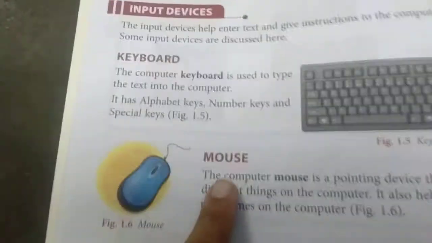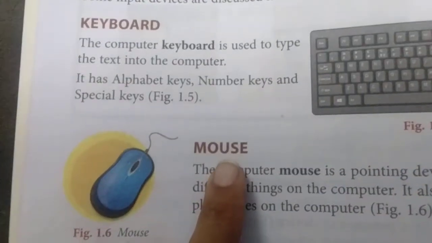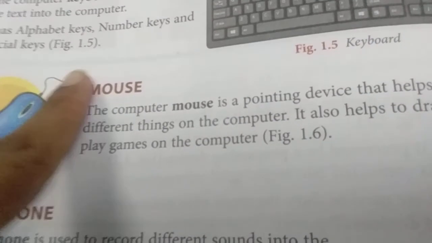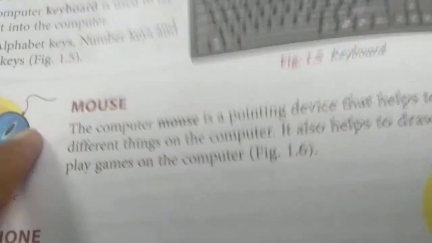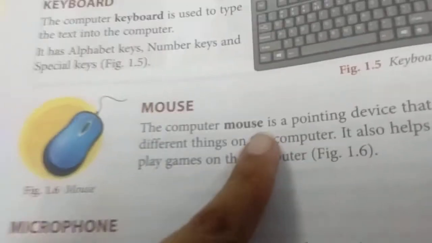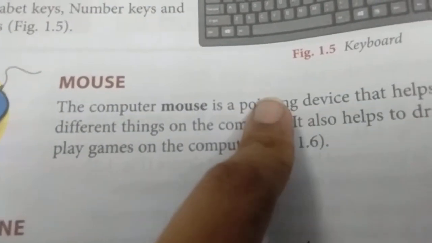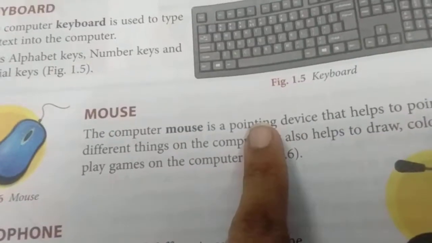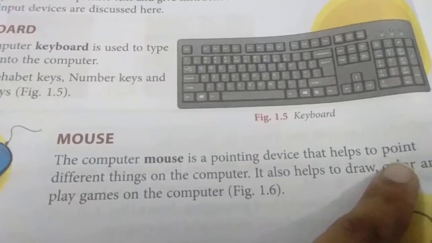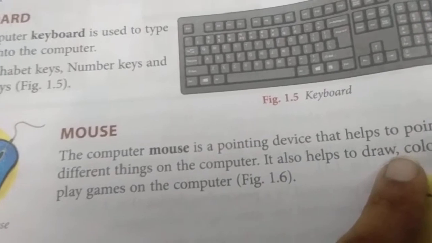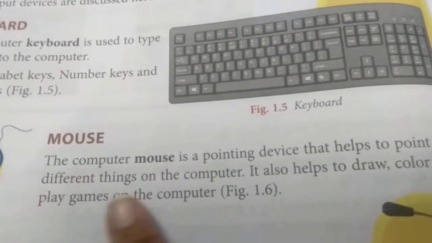Okay. Next one we are going to see is the mouse. You can even think of the mouse like a rat. Here also this object has a wiring system like a mouse. That's why we call this object a mouse. See, a computer mouse is a pointing device. What device? Pointing. It is showing something specifically. That's why we call it a pointing device, that helps us to point to different things on the computer. It also helps us to draw, color, and play games on the computer.